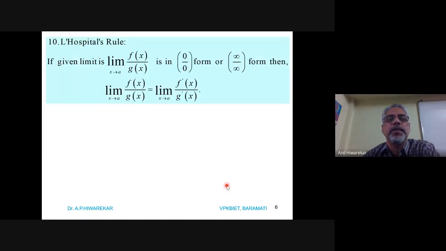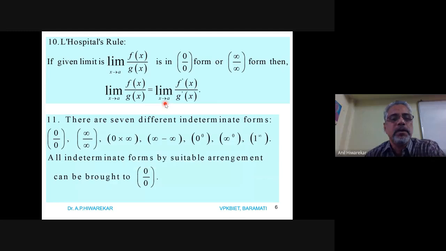Then we have seen L'Hopital rule, that is when the limit is in the form f x by g x, which is 0 by 0 or infinity by infinity, then we have to take the derivative of numerator and derivative of denominator and then apply the limit. Then these are the forms which are called indeterminate forms that we already studied last time.